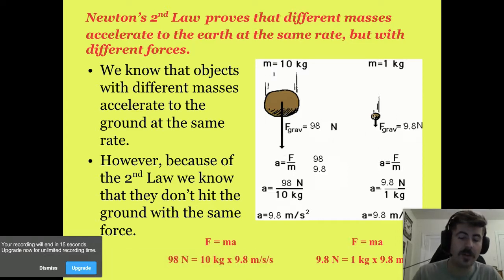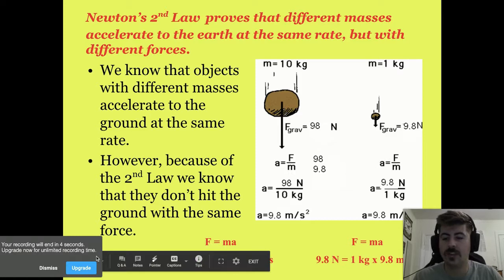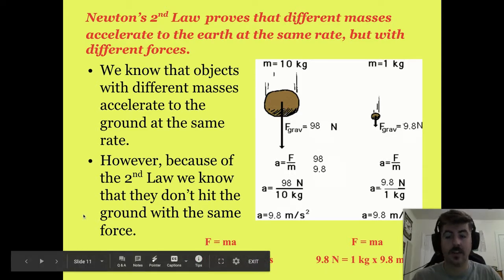That's why if a pebble knocks you on the head, not going to be a big deal. Maybe you have a little goose egg up there, but if a boulder falls on your head, it's creating a lot more force, and that's going to cause a lot more damage, right? So that's something that we have to think about when we're looking at Newton's second law.